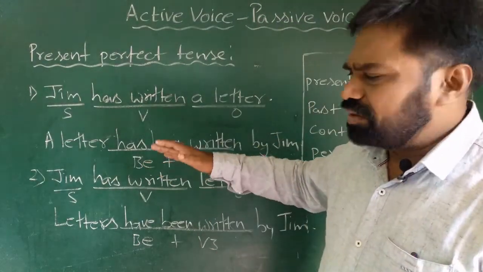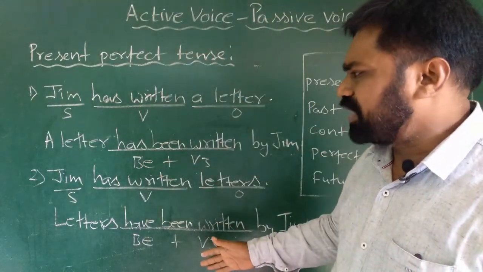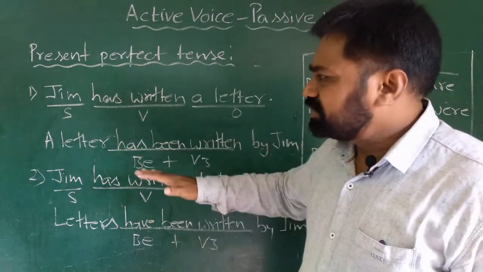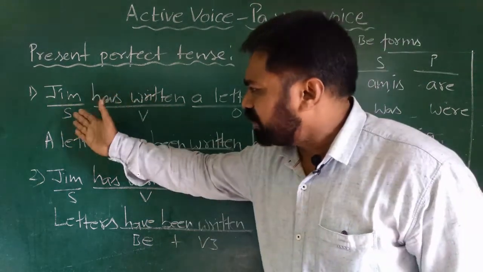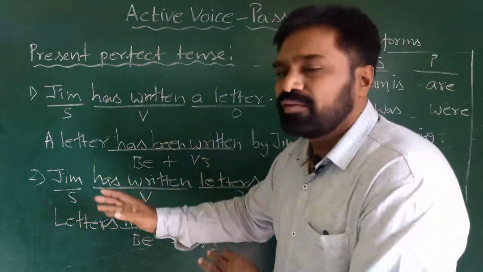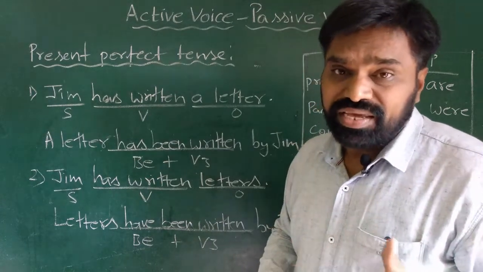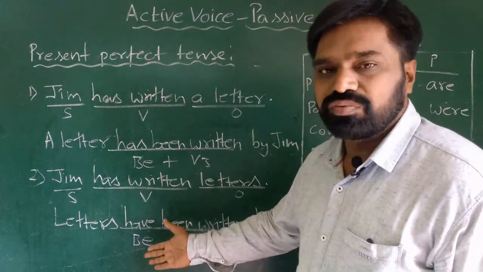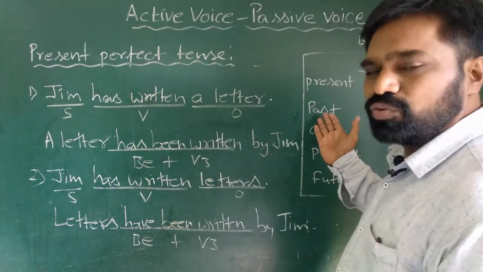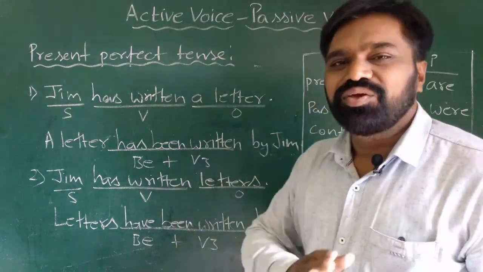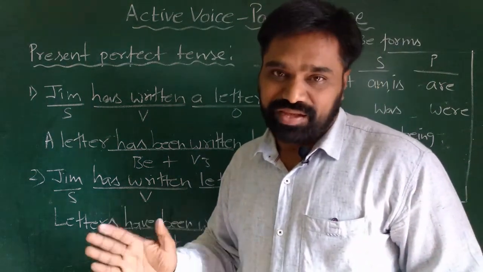Almost all examples will be in the same format. This is only for the purpose of easy learning, that I am every time identifying what is the subject, what is the verb, what is an object, and we are following the rules. But in case if you can understand the proper B form that you have to write, you need not refer to this table, or you need not underline and write in this way. You can directly go with the answer.